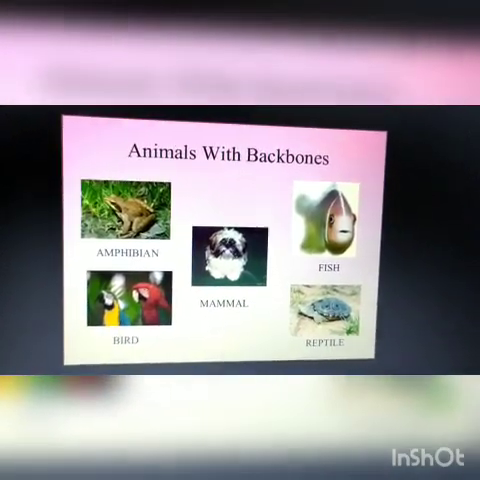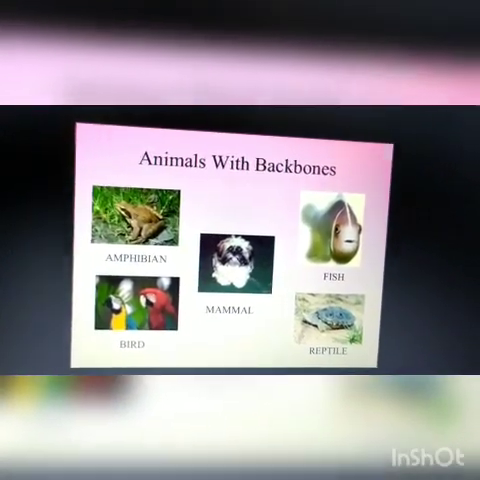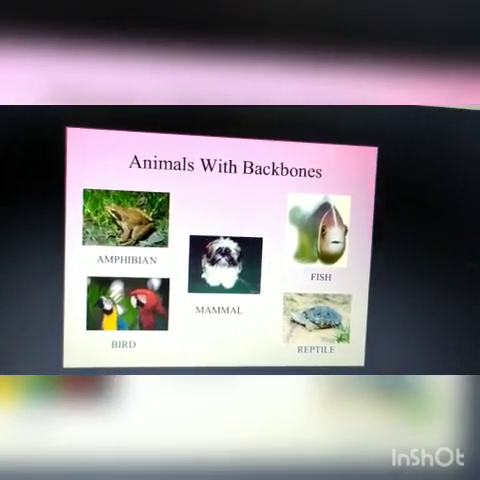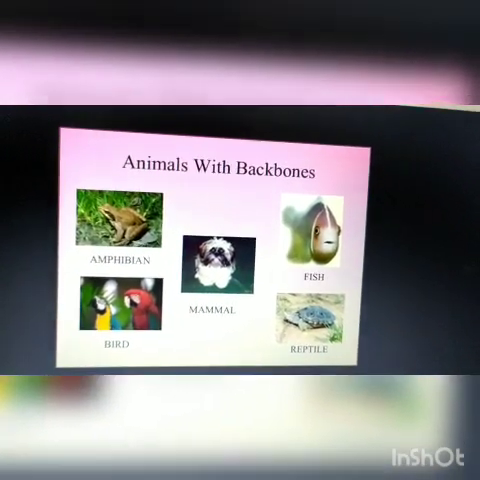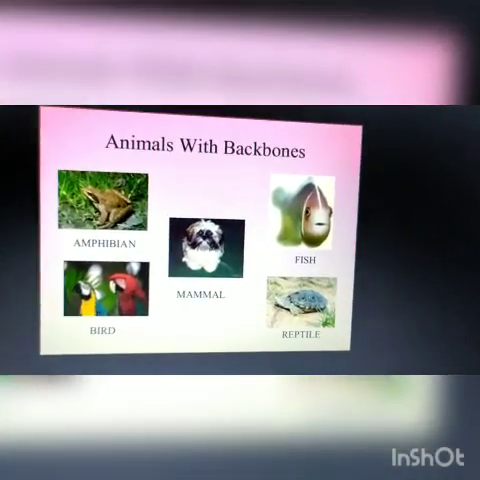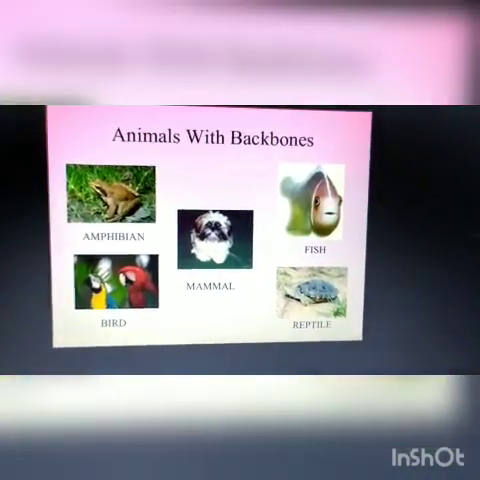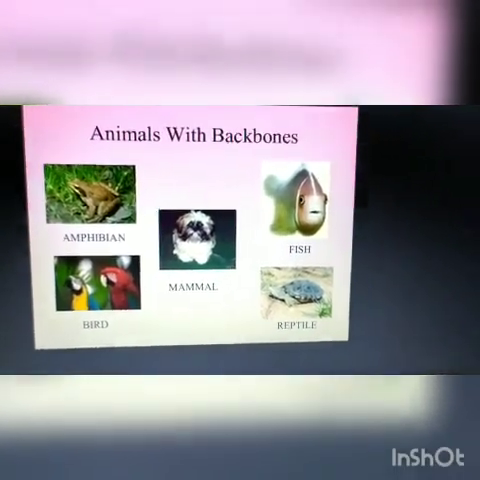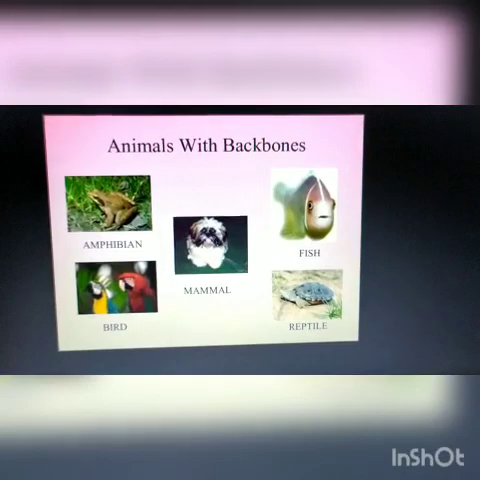Okay. Now, next is bird. Bird is the third largest group of animals after the fish. Okay. So, sparrows, parrots, pigeons, eagles and owls are birds. They have feathers and wings to fly. Now the last is mammal. Mammals form the fourth largest group of animals. Cows, tigers, lions, elephants and human beings are mammals.